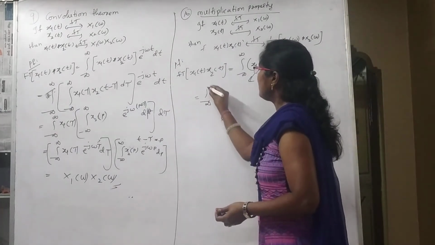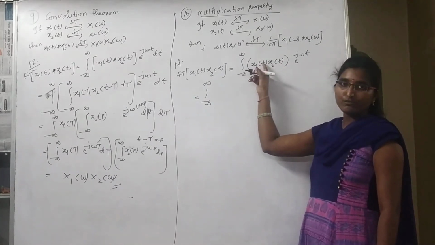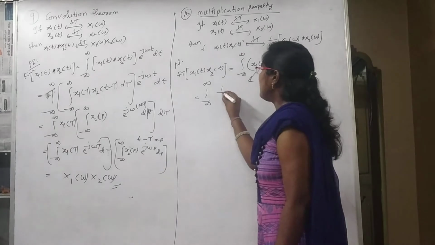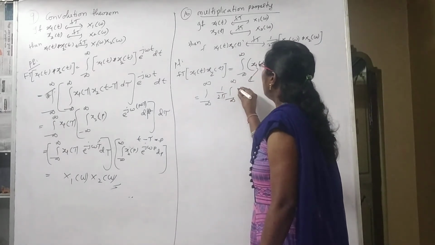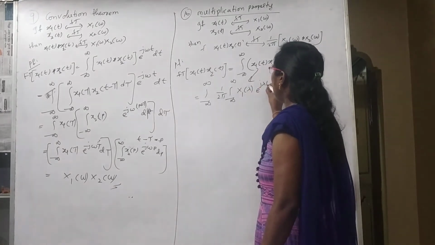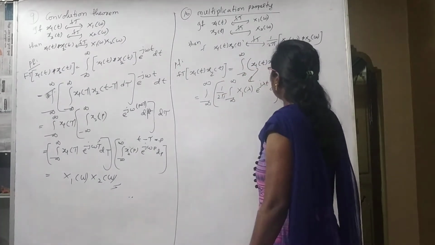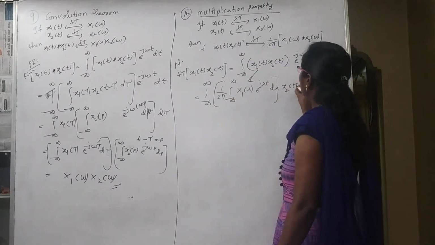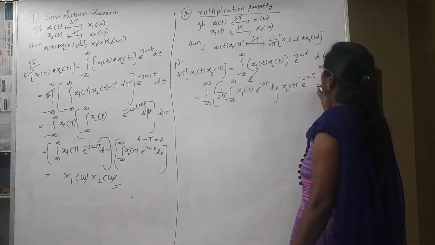Integration from minus infinity to infinity. I am going to write the inverse Fourier transform for this x1 of t with the other variable, that is 1 by 2 pi integral from minus infinity to infinity capital X1 of lambda into e power j lambda t d lambda, which is the inverse Fourier transform, and into x2 of t e power minus j omega t dt.